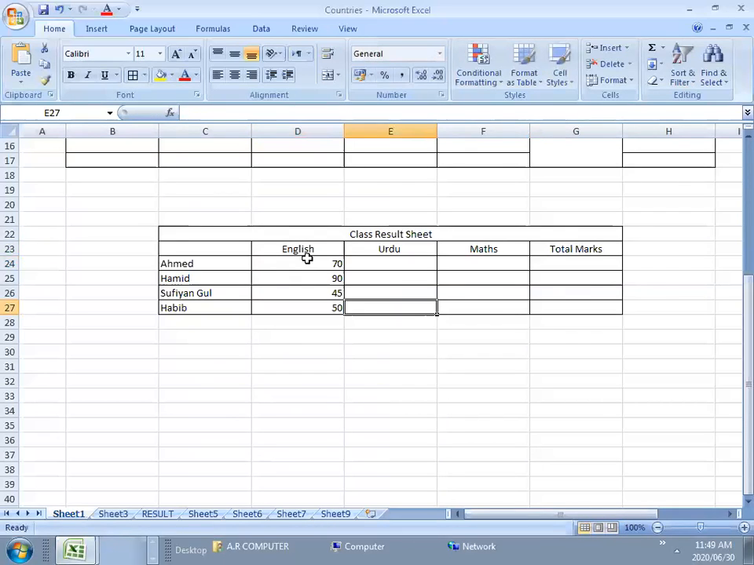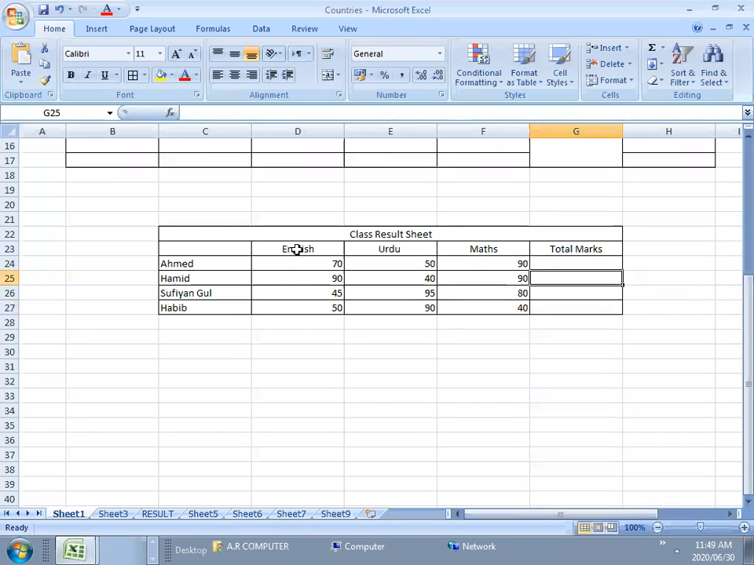Ahmad is not performing well in Urdu this time: 50 marks, 40 marks. Then 95 marks, and 90 marks. Fine. Maths. You all are geniuses, right? 90, 90, 80, and then 40.